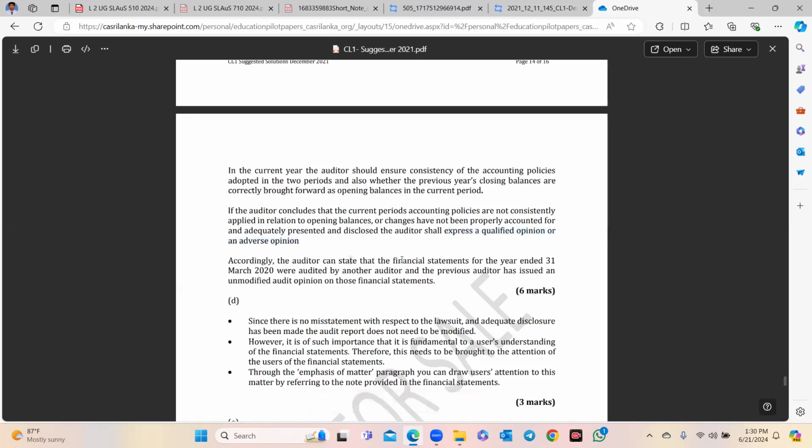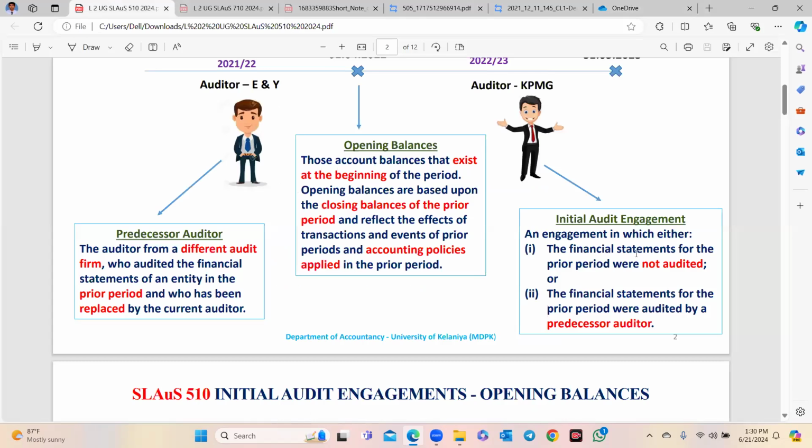Accordingly, the auditor can state that the financial statements for the year ended 31st March 2020 were audited by another auditor, let's say KPMG, and the previous auditor issued an unmodified opinion on those financial statements. You can see it in the lecture slide also.